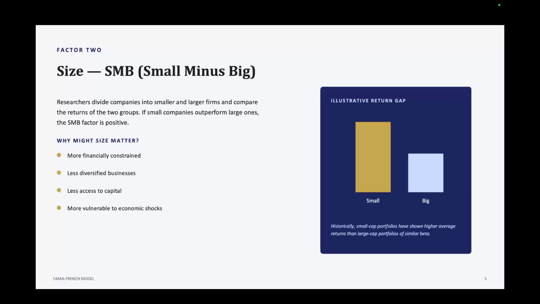But there's an important distinction. The Fama-French model is primarily an empirical model. It tells us the relationship exists in the data. It doesn't necessarily tell us exactly why that relationship exists, but that distinction becomes important when interpreting factor models.